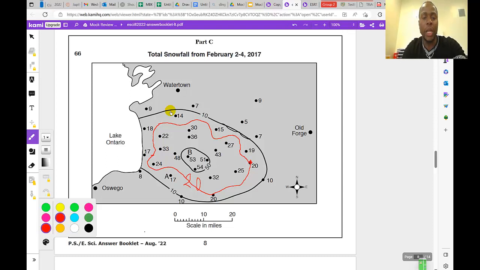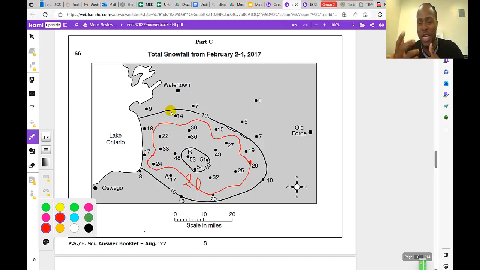And when done completely, I need to double check if I'm correct. All the numbers inside the red lines, are they greater than 20? Check. Correct. All the numbers outside of that, are they less than 20? 14, 18, 17, 17, 19, 15. I'm correct. So I've drawn my 20 line.